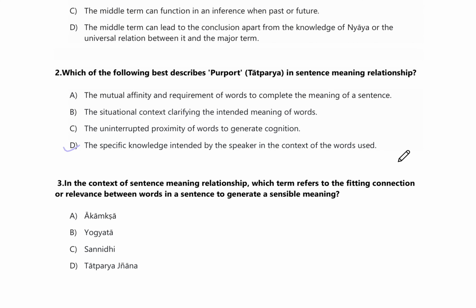Let me give an example with saindhava. Saindhava has two meanings, one is salt and another one is horse. If I say bring saindhava, the other person will think about which saindhava I want, the salt one or the horse one.